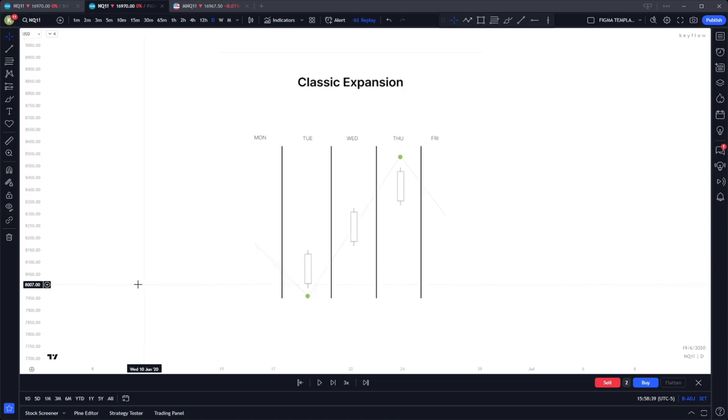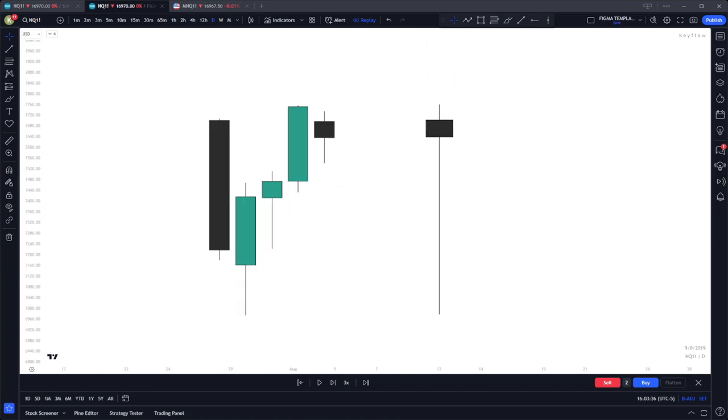The first one is the classic expansion week. This is when the Monday opens and the Tuesday candle manipulates lower. Wednesday through Thursday, we distribute or expand higher, and Friday is the return into the range. Here we can see a classic expansion.